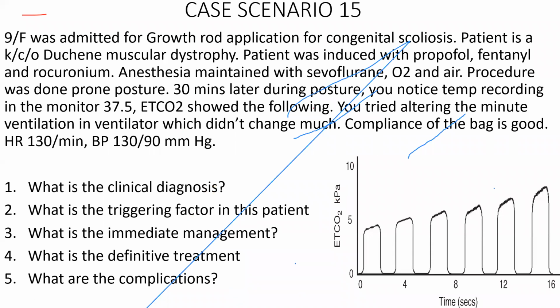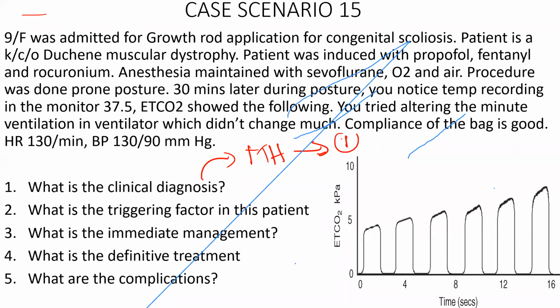Malignant hyperthermia, sir. Very good. Okay. What are the features that will tell you malignant hyperthermia, or in other terms, define malignant hyperthermia? Malignant hyperthermia is a pharmacogenetic disorder whose triggering events are...